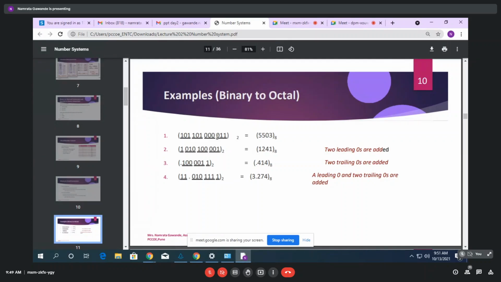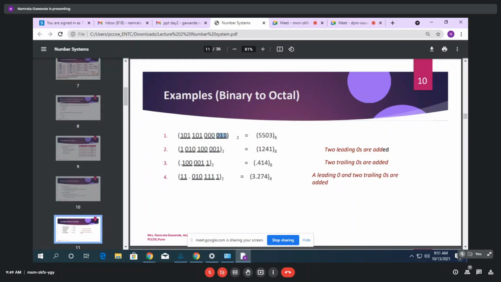Okay, you have to make a grouping of 3 bits. But how will you start? You have to start from the least significant bit. This represents the least significant bit, right? The rightmost bit. And the leftmost bit is known as the most significant bit. So you have to start grouping from the rightmost side.